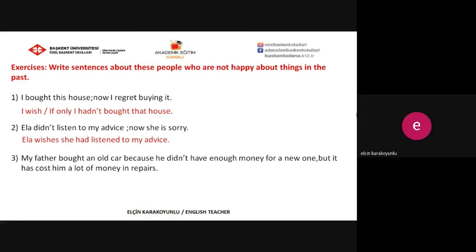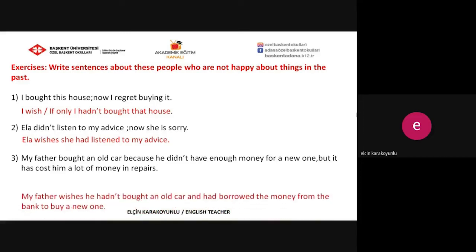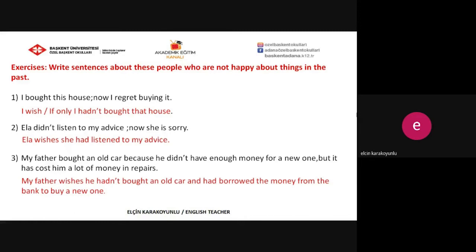And the third one, my father bought an old car because he didn't have enough money for a new one, but it has cost him a lot of money in repairs. We can say, my father wishes he hadn't bought an old car and had borrowed the money from the bank to buy a new one.